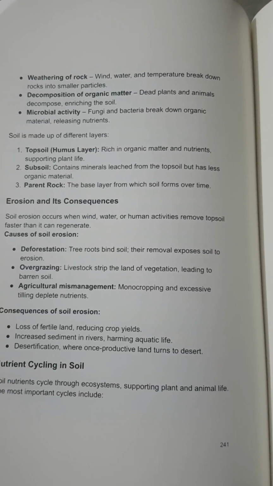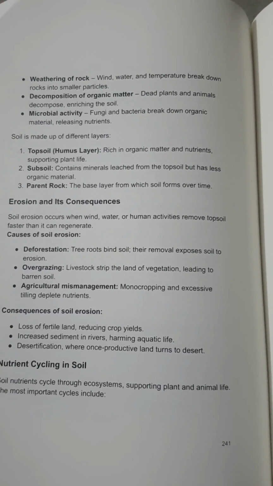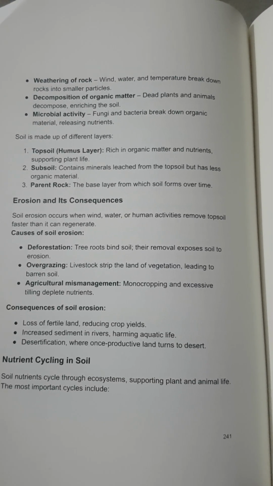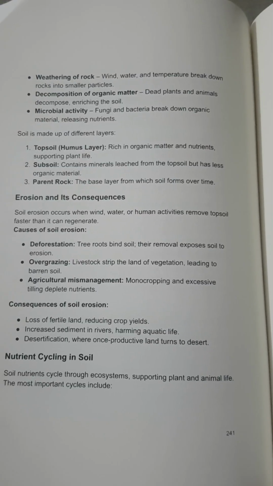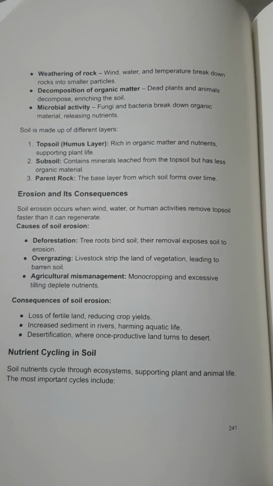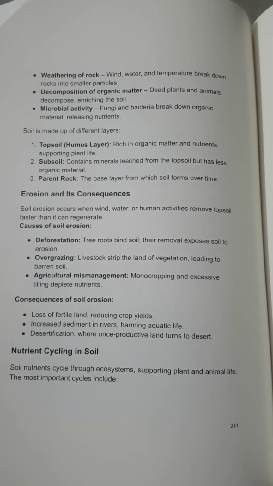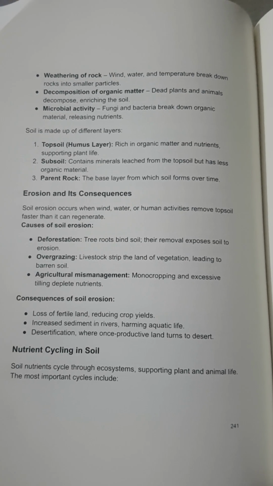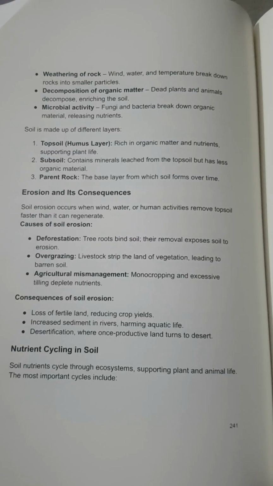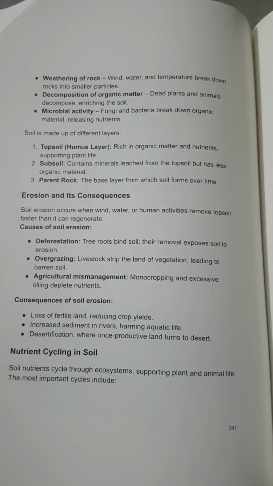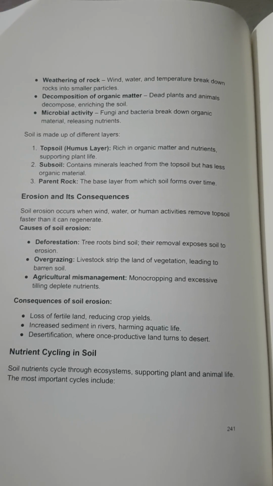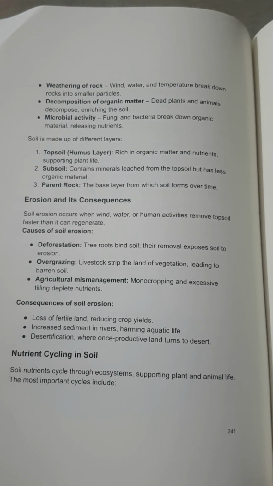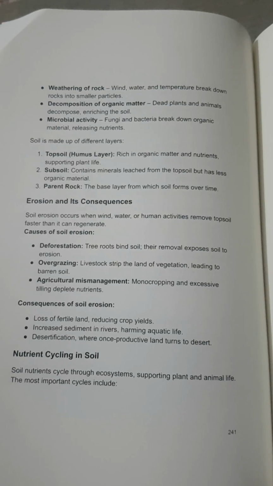Decomposition of organic matter. Dead plants and animals decompose, enriching the soil. Microbial activity. Fungi and bacteria break down organic material, releasing nutrients. Soil is made up of different layers. Topsoil, the humus layer, is rich in organic matter and nutrients, supporting plant life. Subsoil contains minerals leached from the topsoil but has less organic material. Parent rock, the base layer from which soil forms over time.